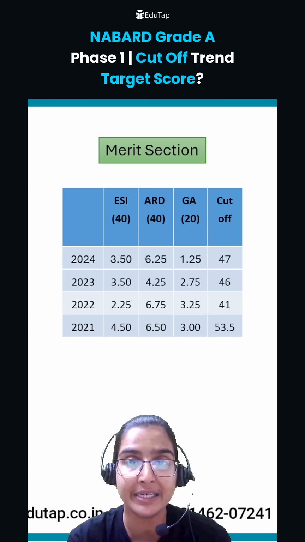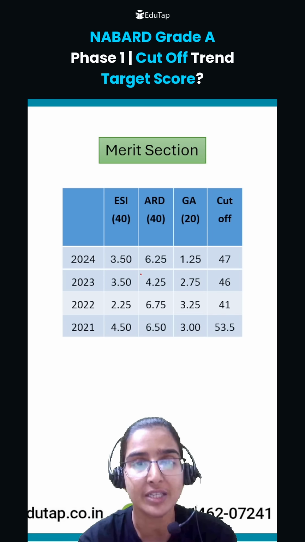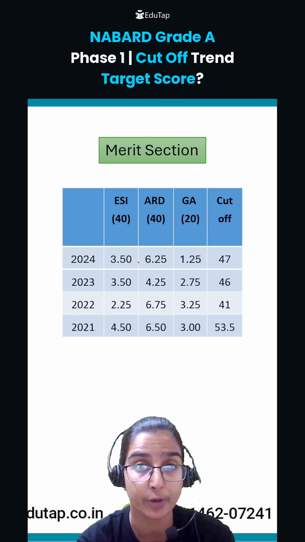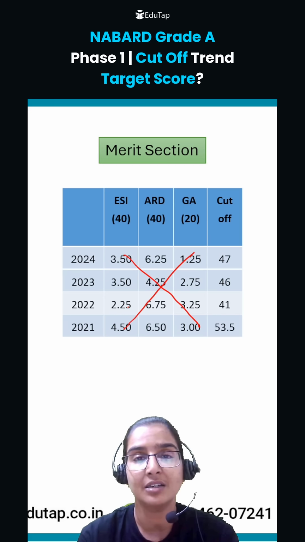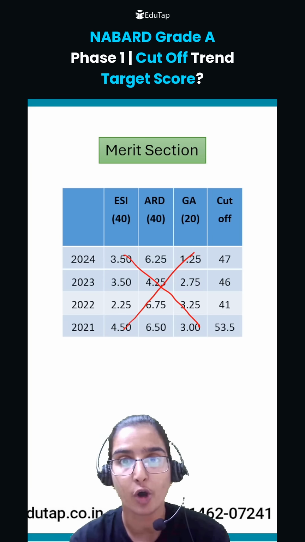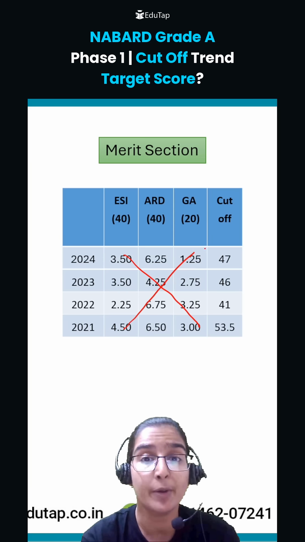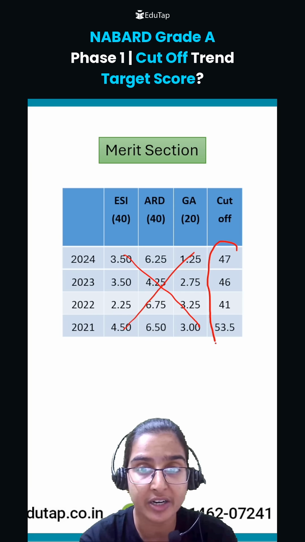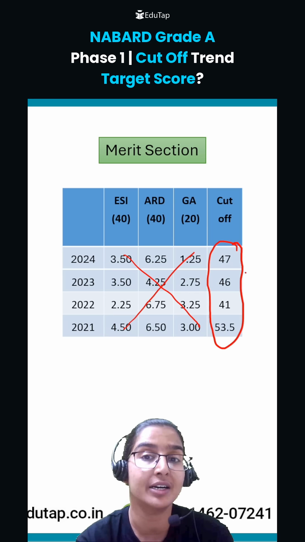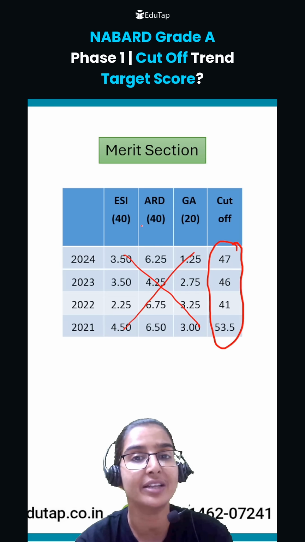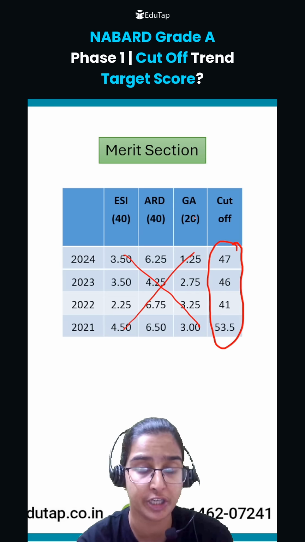Now coming to the merit section, students, here the concept of the sectional cutoff is important: you need to clear the sectional cutoff of each and every component. But you cannot keep the sectional cutoffs in mind to decide the target scores for the merit section components. Why? Because for the merit sections you need to clear the overall cutoff. So it is the overall cutoff that should decide your target score as far as the ESI, ARD and GA components are concerned.